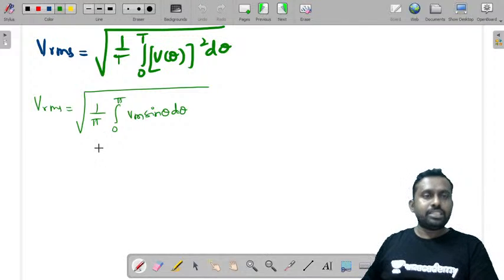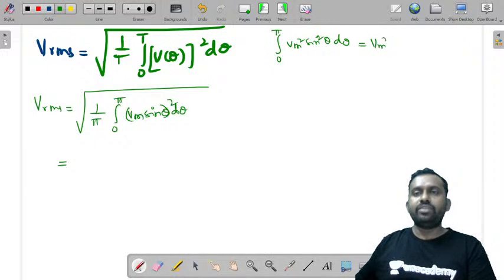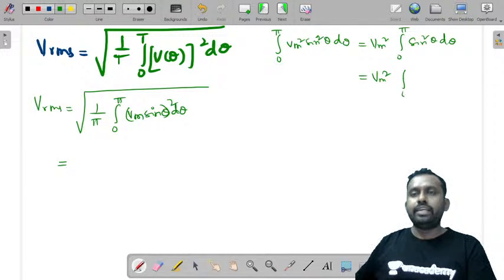Now Vrms is equal to the square of this. So let us try to find 0 to pi Vm square sine square theta d theta. This is Vm square, if you take out integral 0 to pi sine square theta d theta. It is Vm square of integral 0 to pi 1 minus cos 2 theta by 2 d theta.